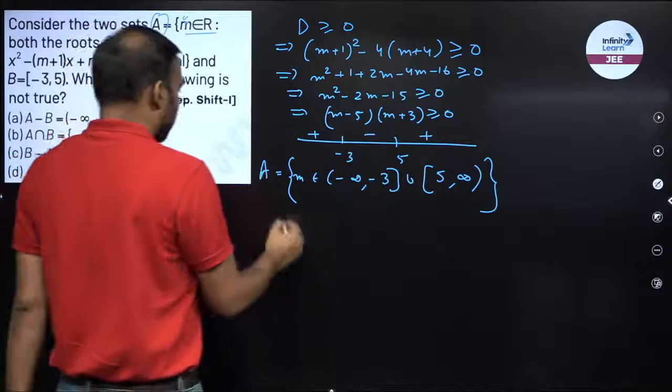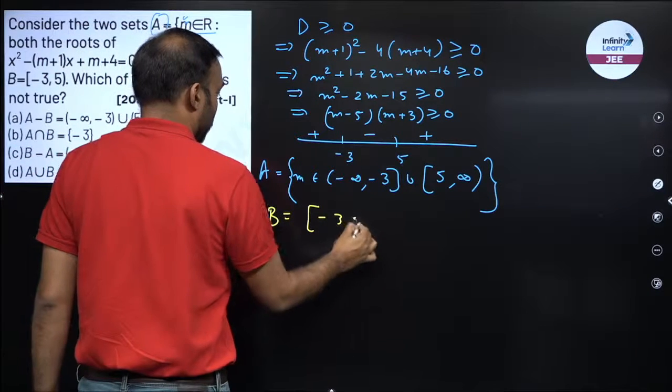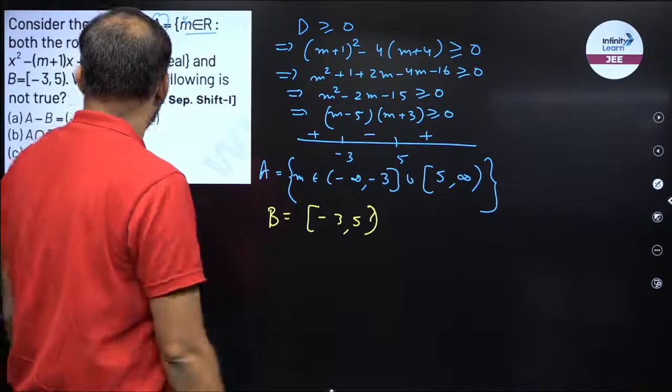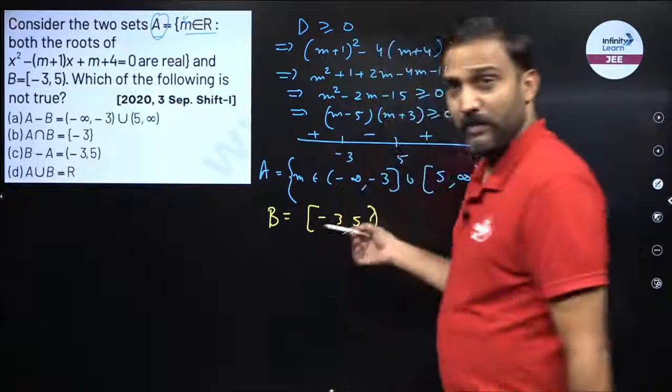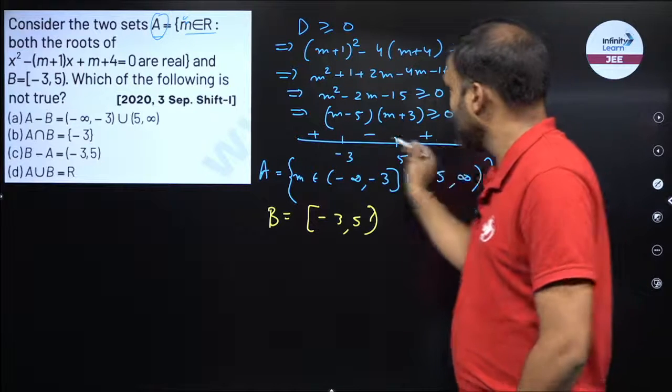Set B is minus 3, an interval from minus 3 to 5. Which of the following is not true? Right, so what is A minus B? A minus B means subtract all the elements of B from A, right? So I'll do it from the number line.